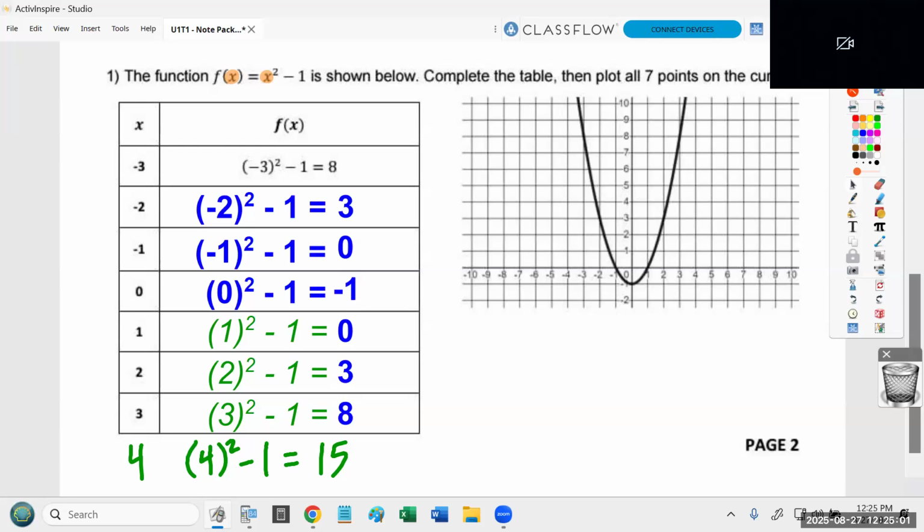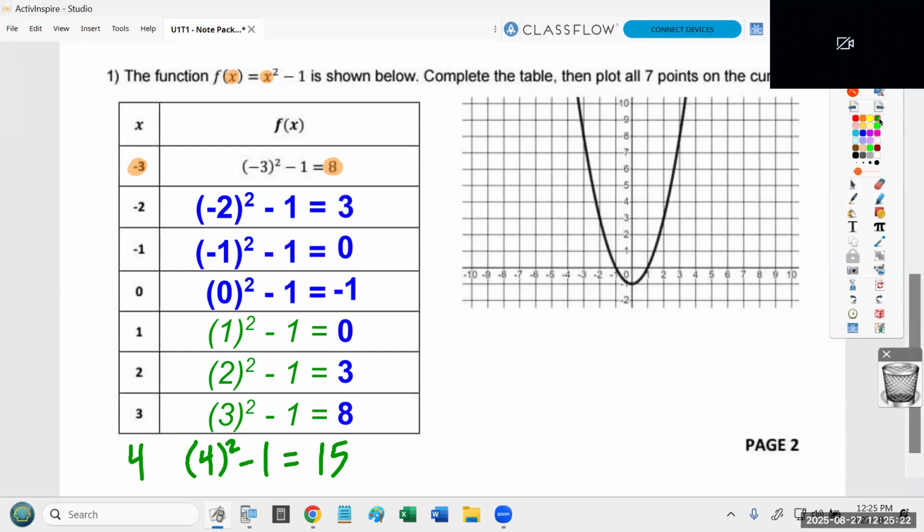Now, before we get to the other practice problems, I want to make sure we know how to plot points. Remember that if you're trying to plot the point, say, -3, 8, the first number, anytime you're plotting a point, and my apologies if there's anyone in the room that I don't need to explain this, but trust me, there are some folks in the room that need to hear this.